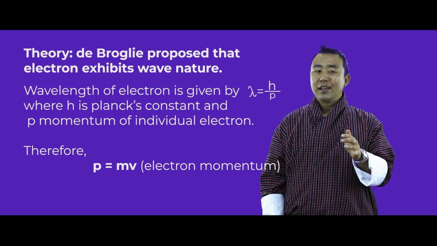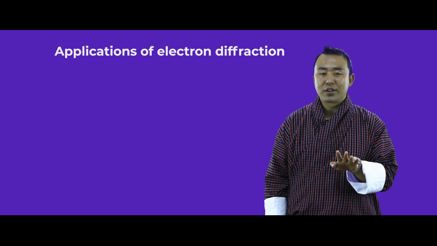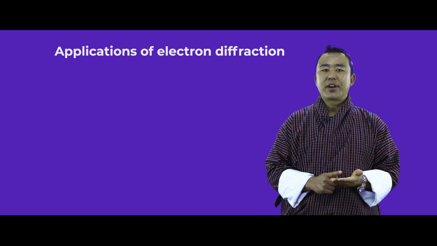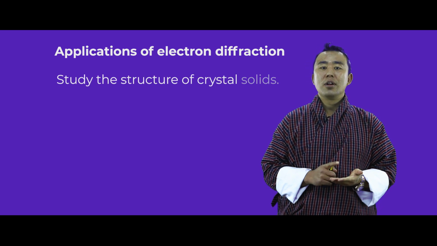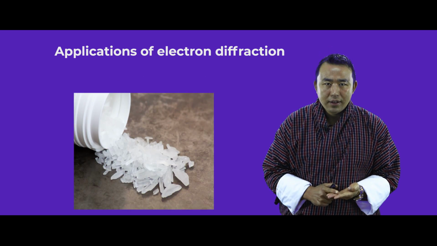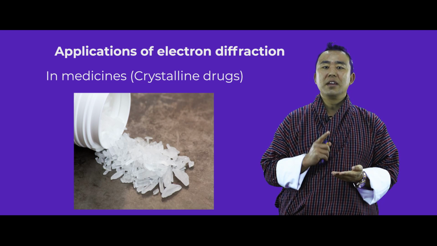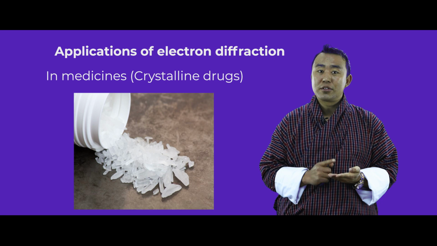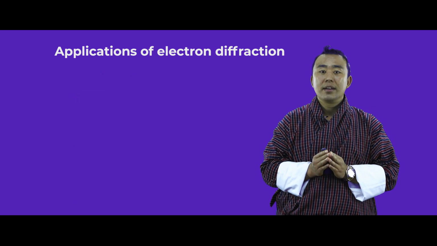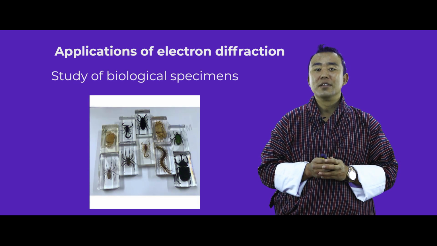After studying electron diffraction, you may wonder, where do we apply it? Here I have listed a few applications of electron diffraction. Number one, electron diffraction is applied in the study of solid crystal structures. Secondly, electron diffraction is applied in medicines, in making medicines with crystal structures. Thirdly, electron diffraction is applied in the study of biological specimens.